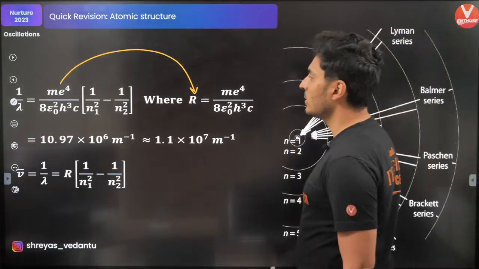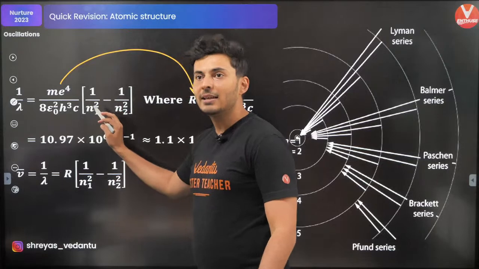Okay, so remember this formula, very important for electrons transiting from any one shell to another shell.